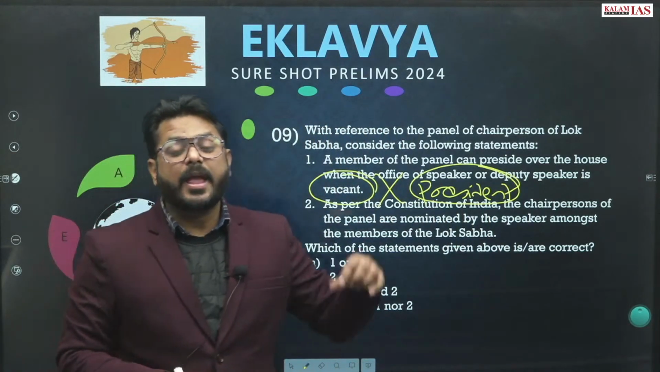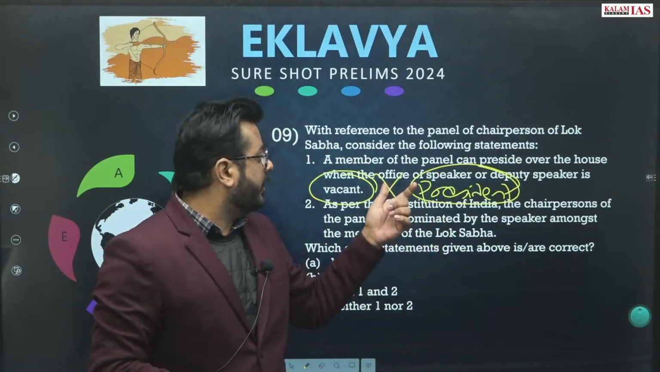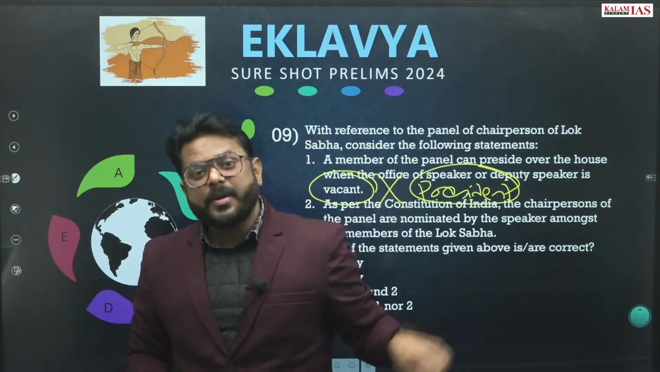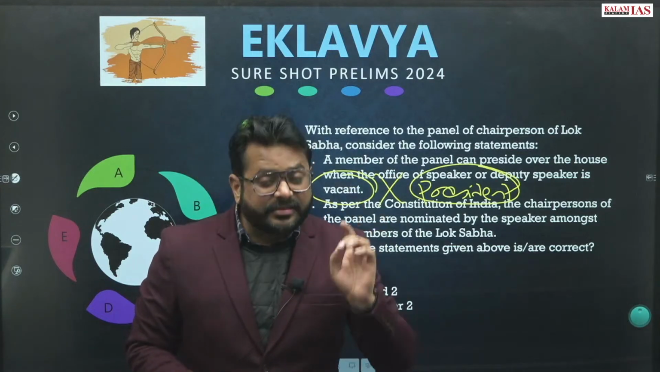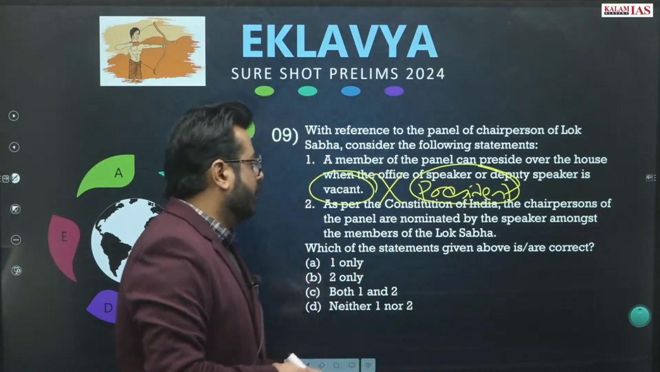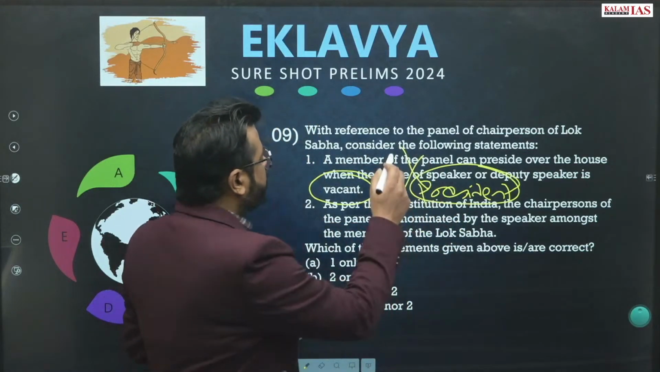But in case of absence, whenever the speaker and the deputy speaker are both absent, then any member from the panel of the chairperson can be the presiding officer of the Lok Sabha. So this statement is wrong.